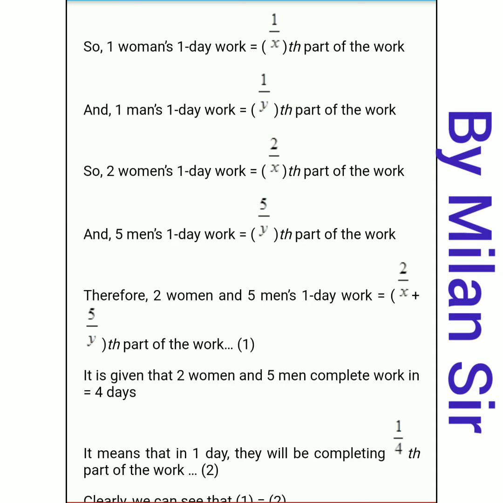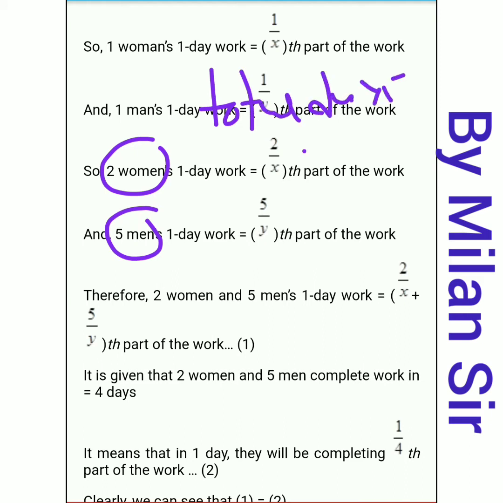Now, if 2 women and 5 men are there, then together they take 4 days. Total days 4. So in one day, how much work do they complete? 1 by 4.